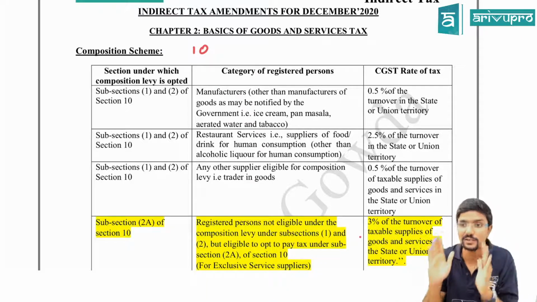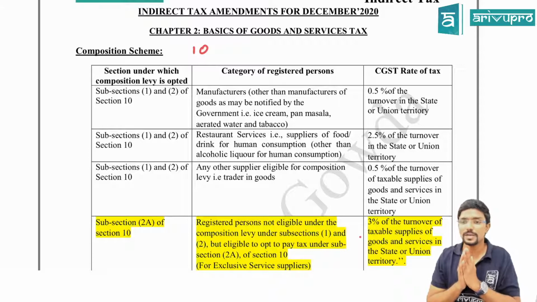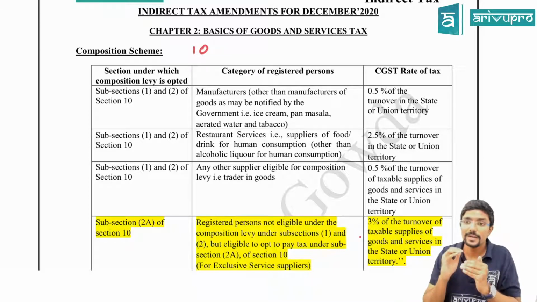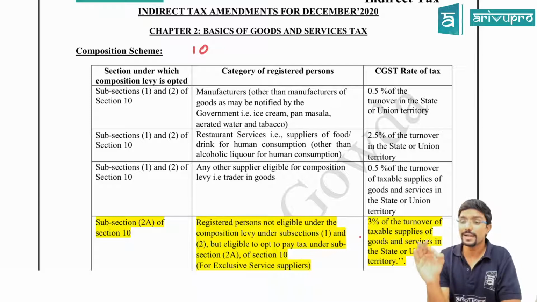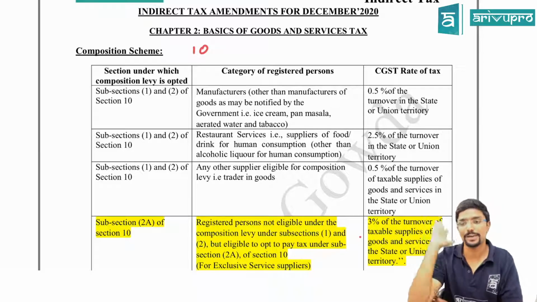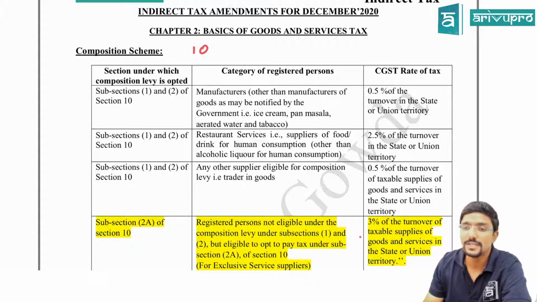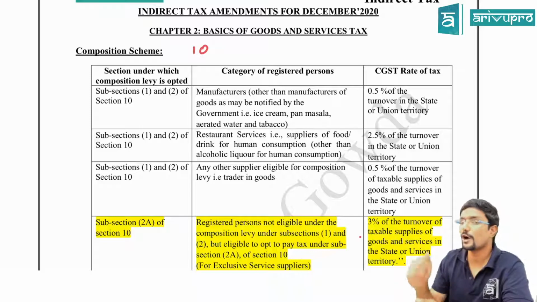I am just explaining the concept of section 10. So, if you are a manufacturer or trader of goods, the section 10 composition scheme is available. And if you are a service supplier, only one is covered. Who is that? Restaurant service suppliers. Clear? So now these people can opt for the composition scheme. Sir, is it mandatory? No.